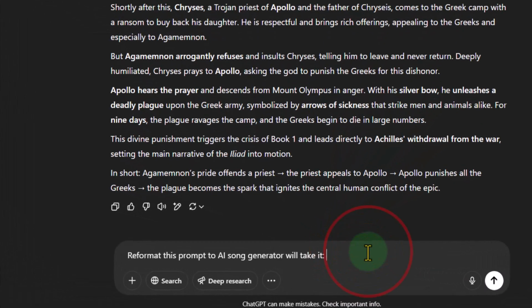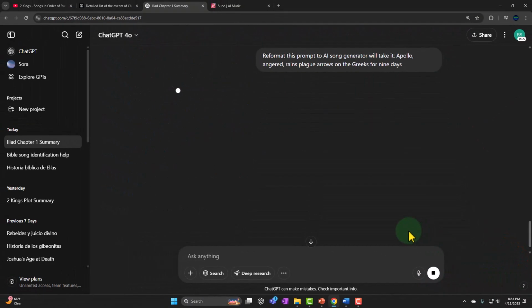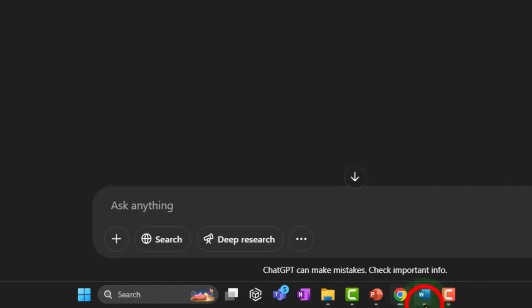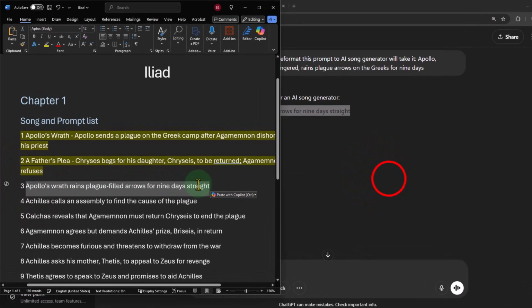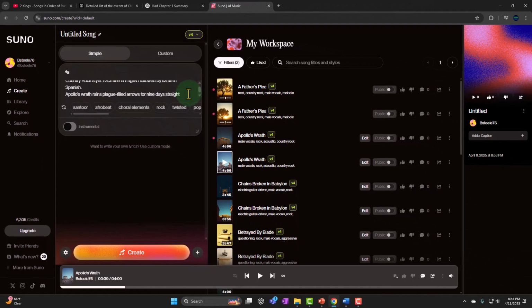Apollo, angered, rains plague arrows on the Greeks. So it doesn't like violence, I think. Which is kind of hard to make a song about war without it. But it says, sure, Apollo's wrath rains plague-filled arrows for nine days straight. Okay, hopefully that's the same gist. Let's try that one. So I'm going to copy that. I'm going to paste it over here. And then I'm also going to pull it into my song generator as my new seed. All right, try that if you're going to be all picky about it.